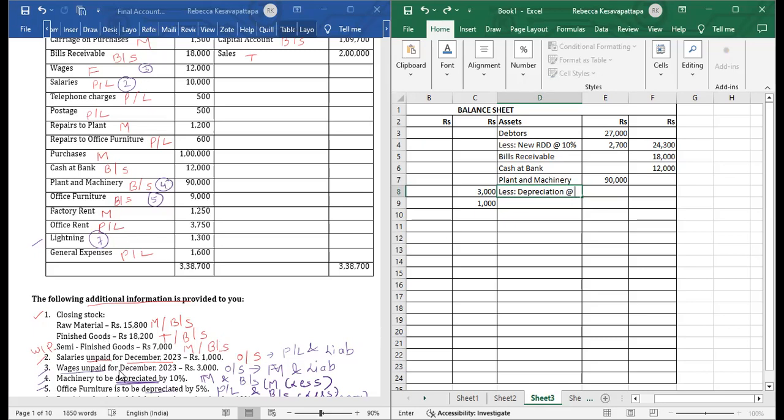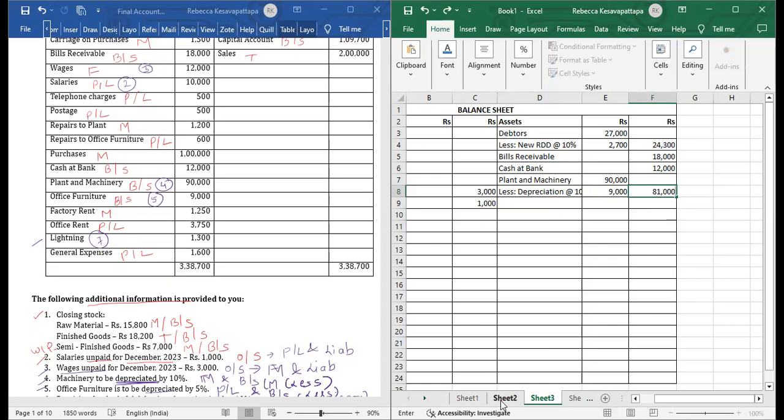Depreciation on plant and machinery is number 4, 10%. So we will write the amount over here at the rate of 10%. 10% of 90,000 is 9,000. We will write here 9,000. 90,000 minus 9,000 will give you 81,000.